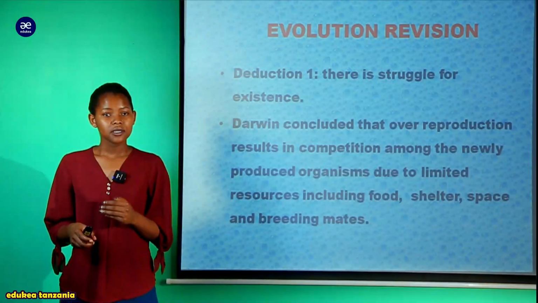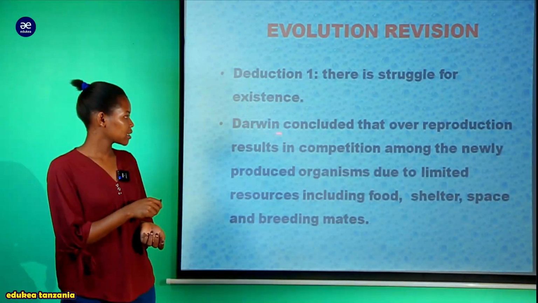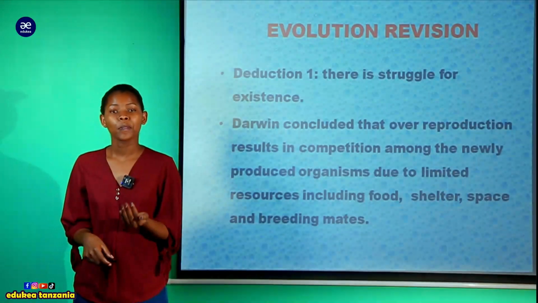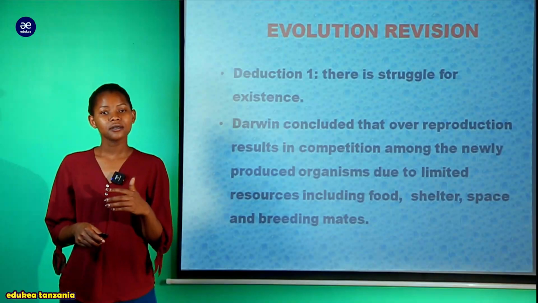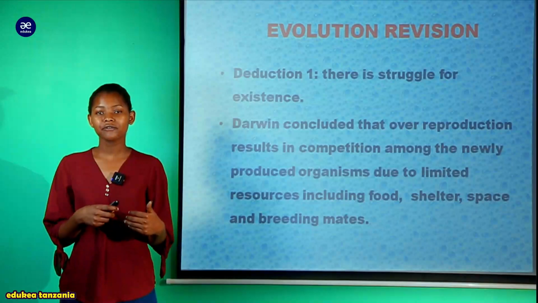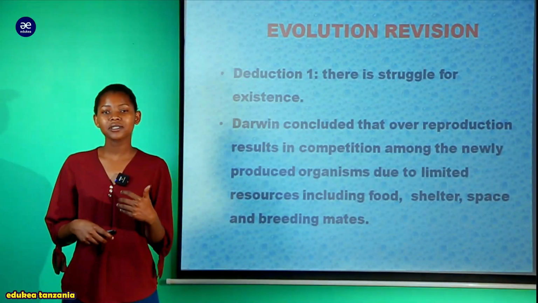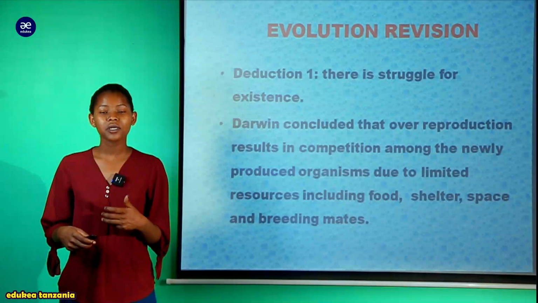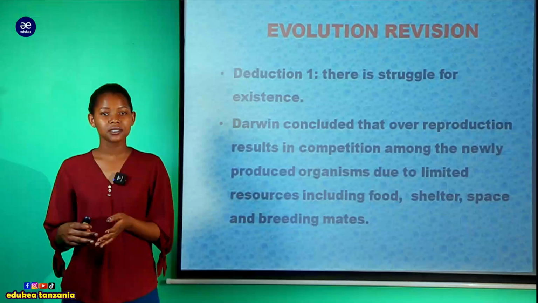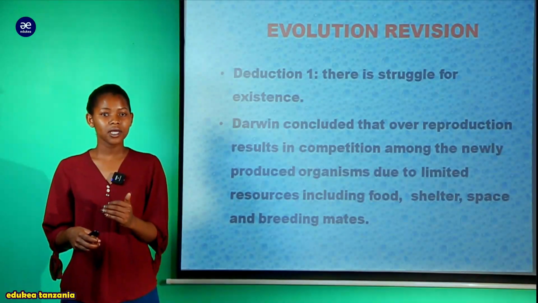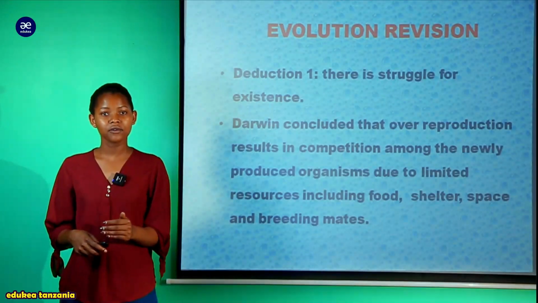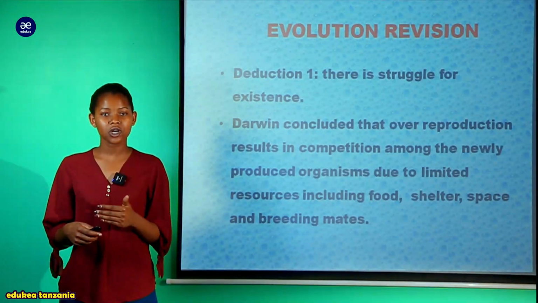So he said there is a struggle for existence because as Darwin alivyokuwa anafanya observations zake, aligundua kwamba ili wale fiti waweze kusurvive there must be struggling. Lazima wale organism wafanye struggling, and those organisms ambao watasurvive the struggle watakuwa ndo fiti na wataweza kupasi character zao kwenda kwenye another generation. And that's why Darwin akasuggest kwamba yes, as organisms survive, as organisms live, there might be the struggle.